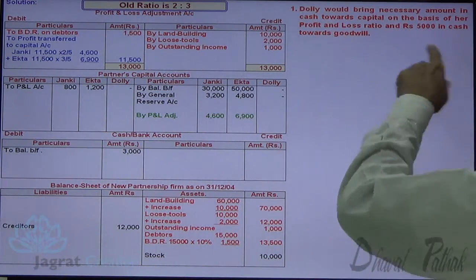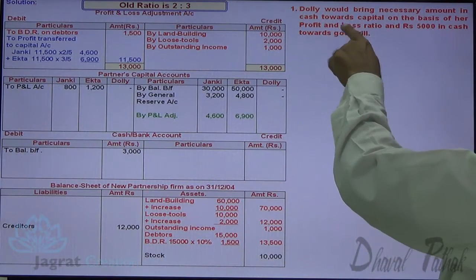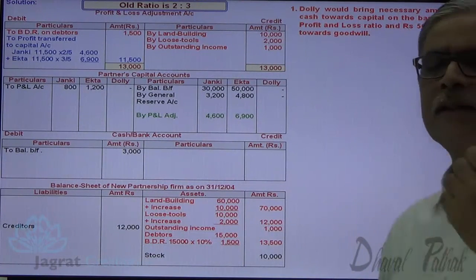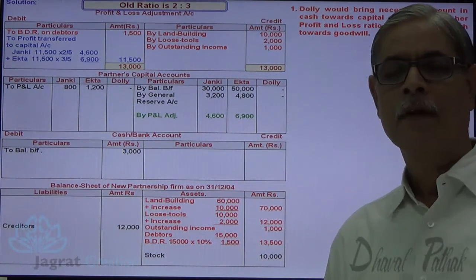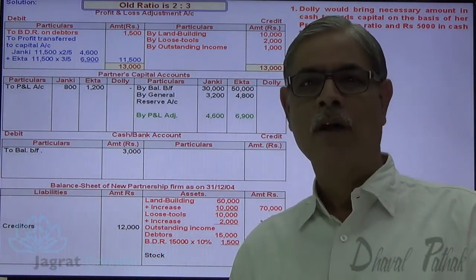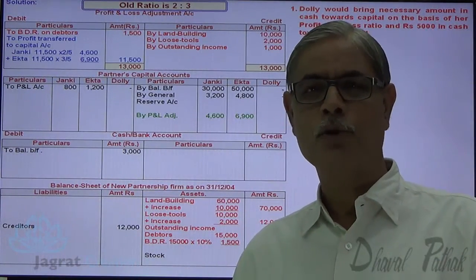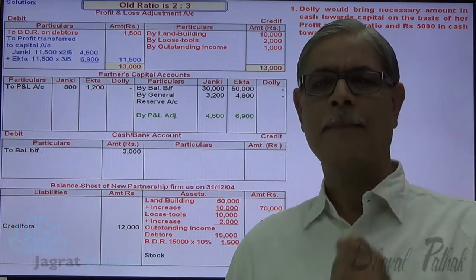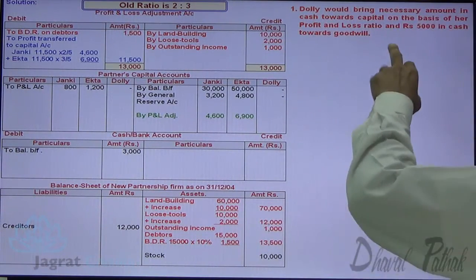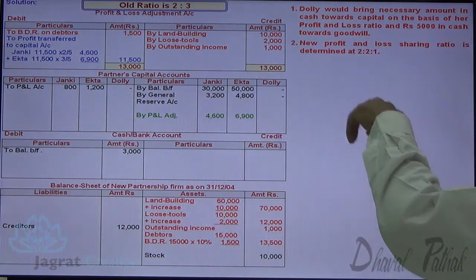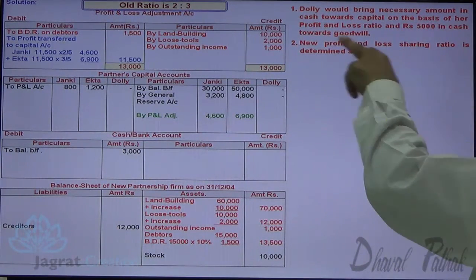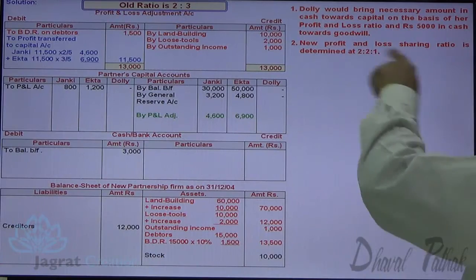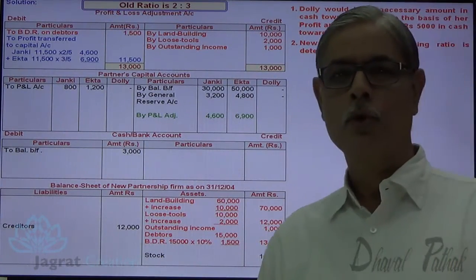Dolly would bring necessary amount in cash towards capital. What that necessary amount is there? That is a proportionate amount. Her share in profit is 1/5. As I told to you, she has to bring 1/5 of the total capital of the firm, and rupees 5,000 in cash towards goodwill. The new profit sharing ratio is 2:2:1.